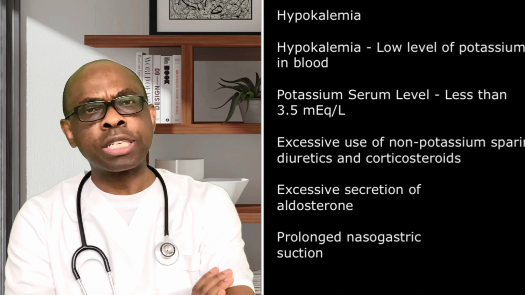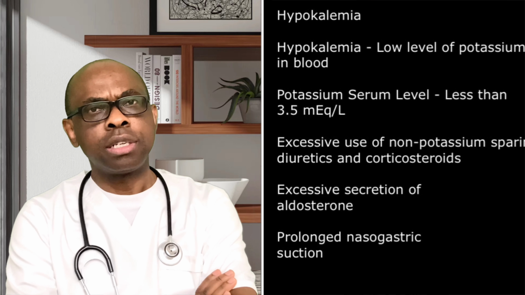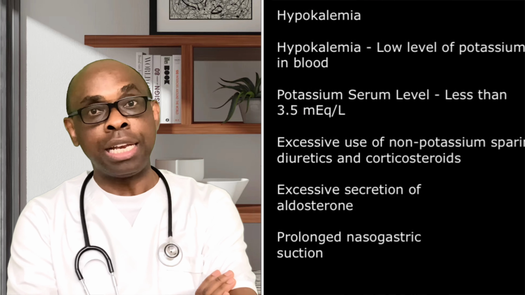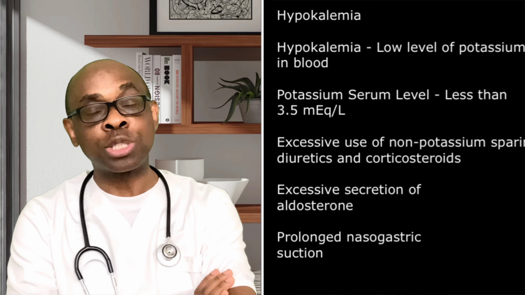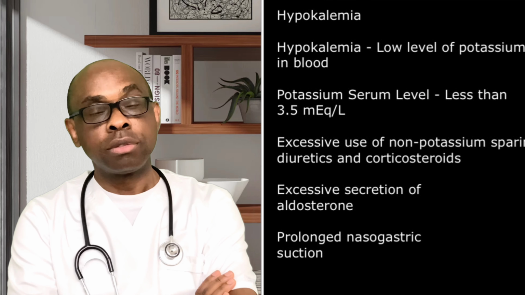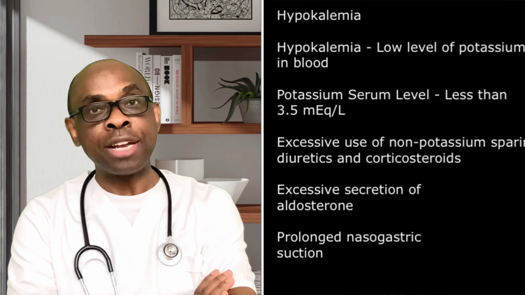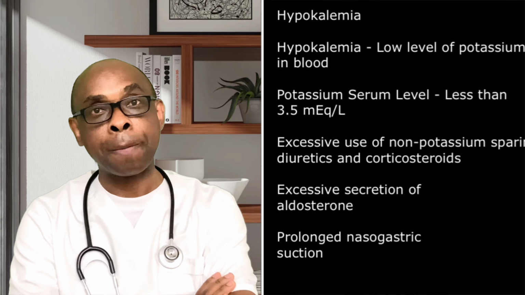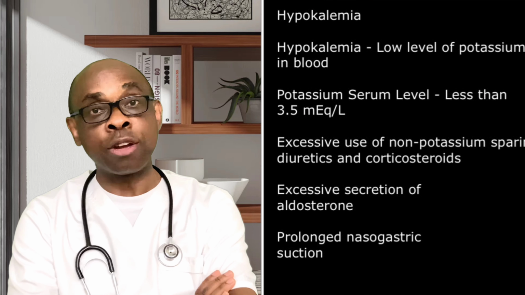If the patient is not eating food that has the correct proportion of potassium, like potato, tomato, avocado, spinach, banana, there's that tendency that their potassium level could be low. And that is very, very crucial.